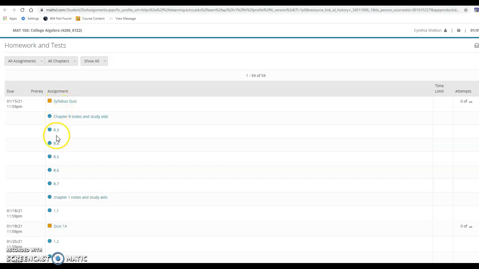And then chapter R, this is our review chapter. I love for you to do the review chapter, but notice it doesn't have a due date because it's not required. It's just there to help. It will help you if you've been away from algebra for a few days and maybe forgot a little bit about the factoring rules and your exponent rules.